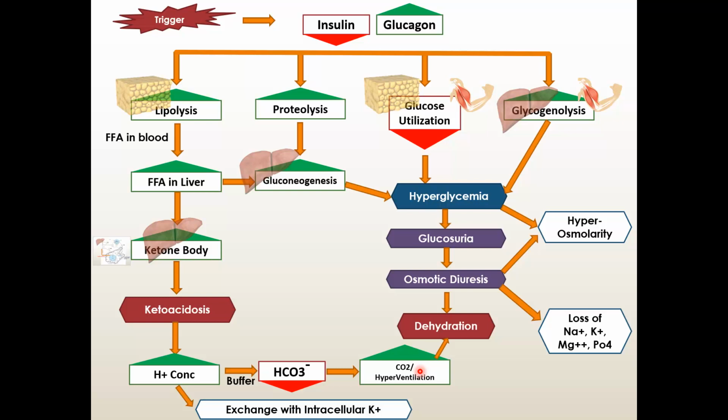Now the patient can suffer from hypokalemia. The patient can go into cardiac arrhythmia due to hyperkalemia initially, and then you start insulin therapy very enthusiastically, the patient becomes hypokalemic, and again the patient can die of arrhythmia. So the potassium level is very important for the management of diabetic ketoacidosis. You have to remember three things in your mind. First is dehydration, second is glucose level, third is potassium level. These are the most important three things.